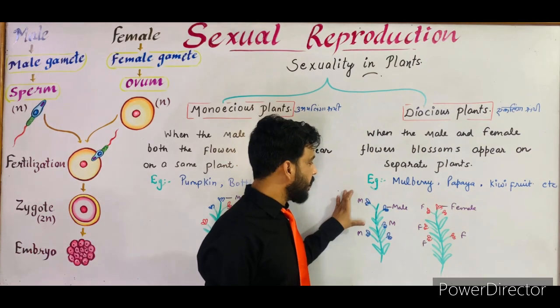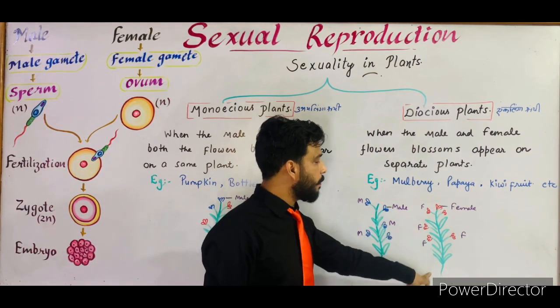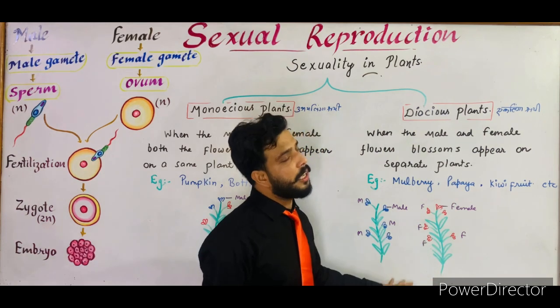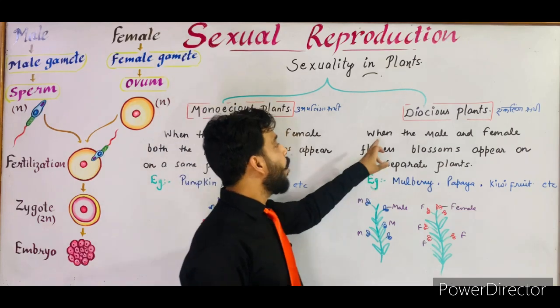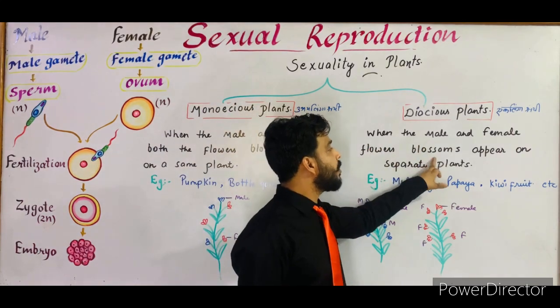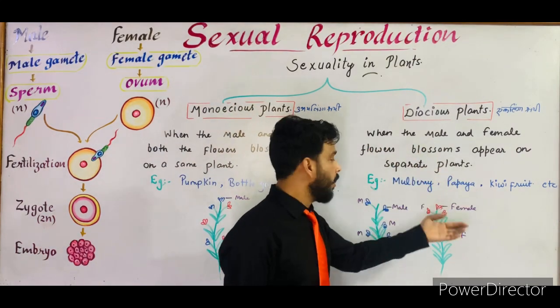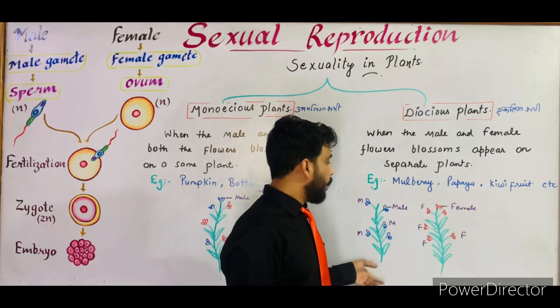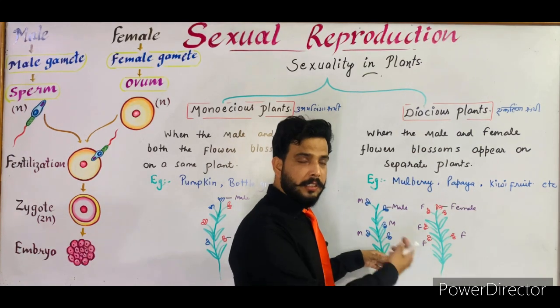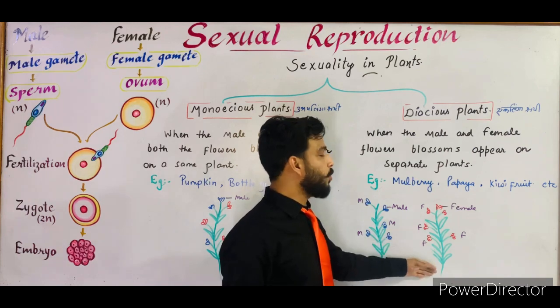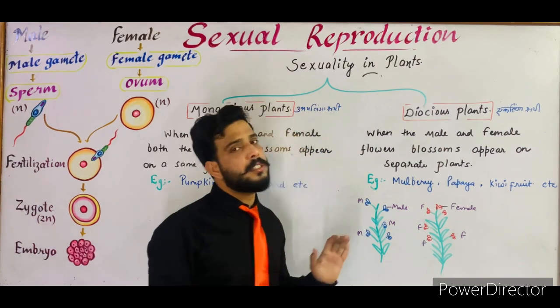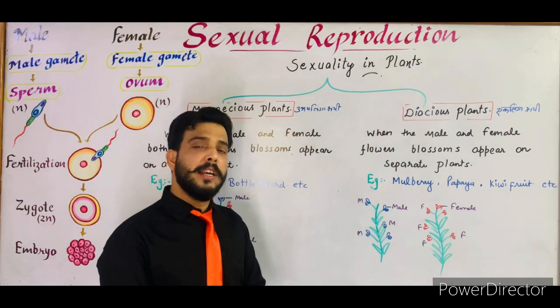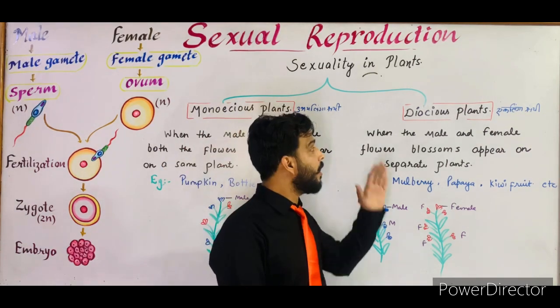So this plant consists of only male flowers and this plant consists of only female flowers, then both the plants are termed as dioecious plants. It means that the male and female flowers appear on separate plants. Both are separate plants and both consist of different flowers. This plant consists of male flowers while this one consists of female flowers. So when male and female flowers appear on separate plants, this type of plant is termed as the dioecious plant.